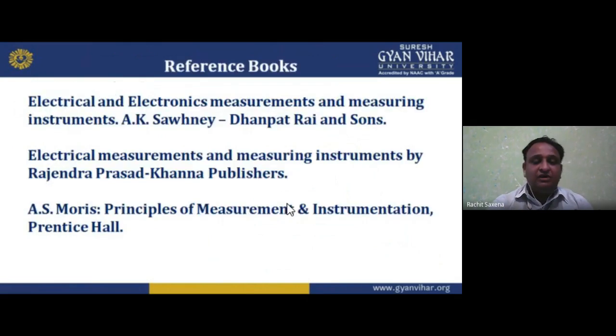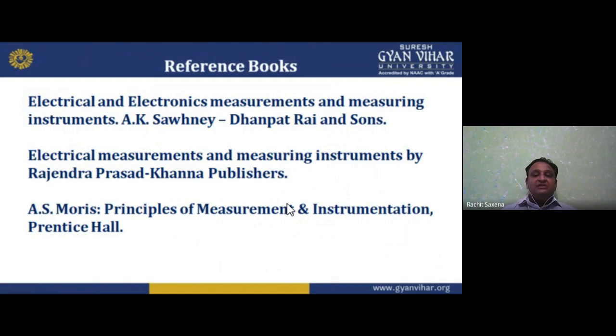Now moving forward, these are some reference books from which I took some material to deliver this lecture to you, my dear students. And these are very good books. A.K. Sawhney is an Indian author, book of Dhanpat Rai and Sons, and it is a very good book with very good content. These books are available in our library, so you can also refer to them for better understanding.